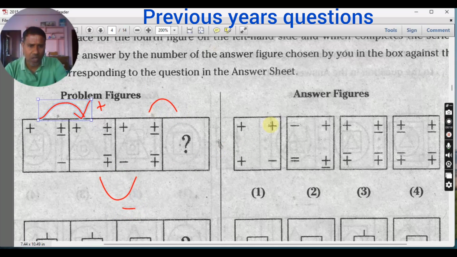So now you see this is wrong because this part is changed. This is also wrong because this part should not get disturbed. This is okay. This is okay. You see this is also wrong. Initially plus minus is there, now cross verify: plus, plus minus, minus plus, minus plus. So this is the correct one. So elimination of wrongs is a very beautiful technique to get the correct answer. Whenever the question is very tough, you just proceed with elimination of wrongs.